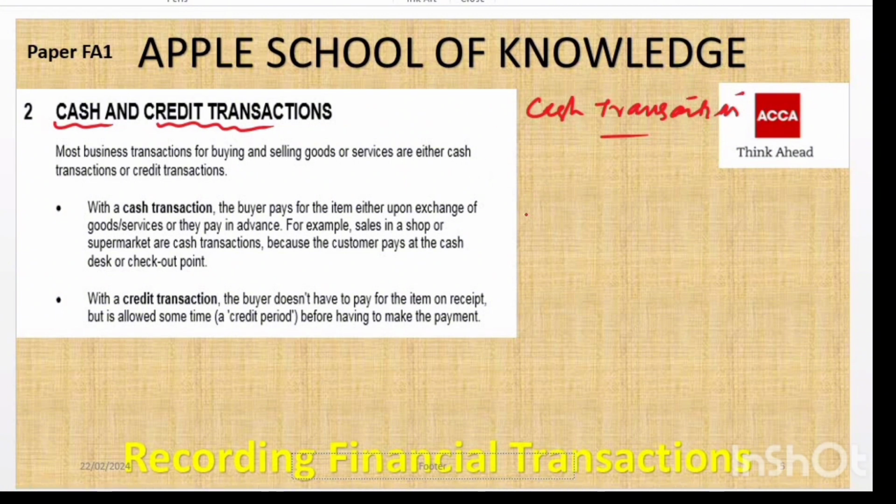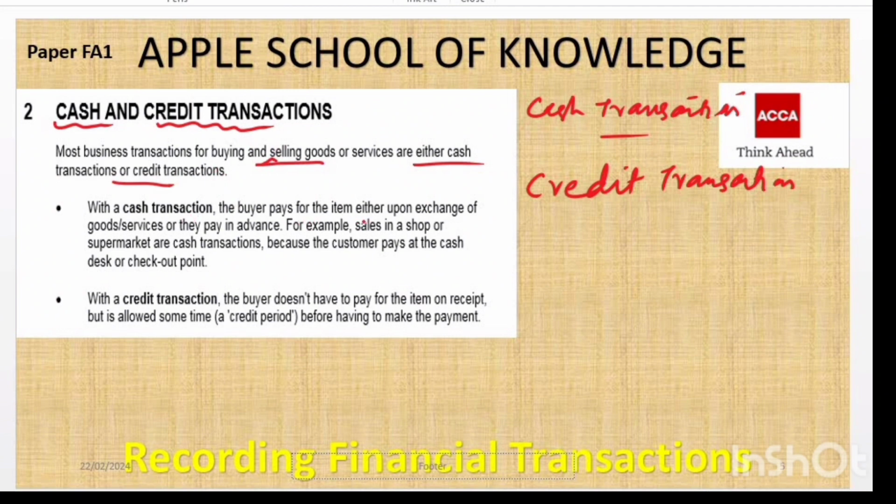While on the other hand, we have the credit transaction. A credit transaction is different from a cash transaction. In a credit transaction, the buyer doesn't have to pay immediately but is given a credit period to make the payment after receiving the goods or services. This allows for a delay in payment, often with terms agreed upon with the suppliers or customers. So you have two types of transaction: any business transaction buying goods or services is either a cash transaction or a credit transaction.